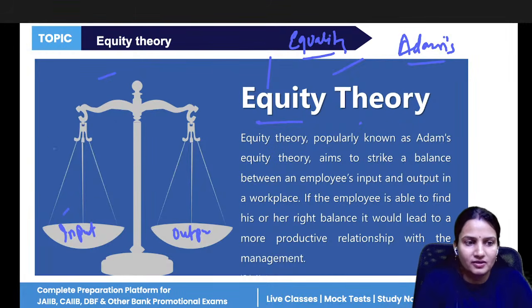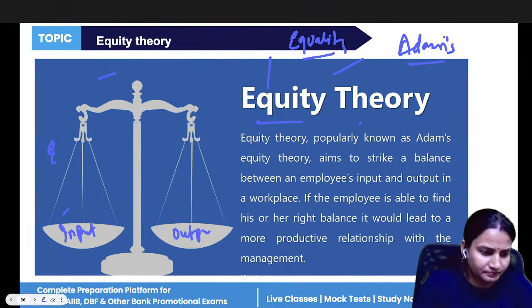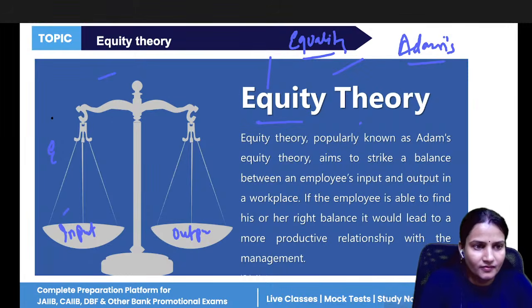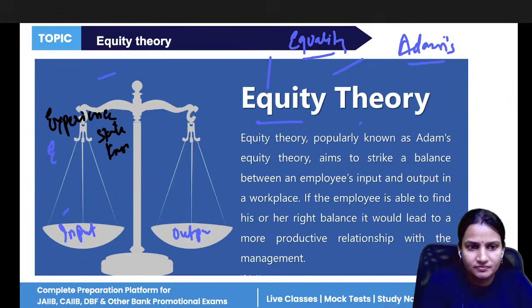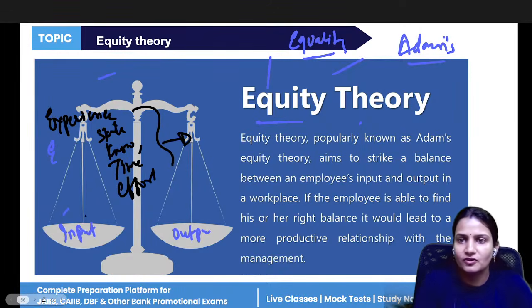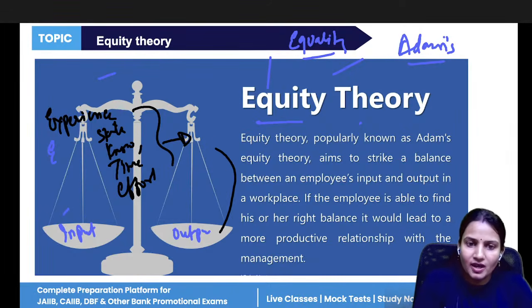Means what is the input? The experience, the skills, the knowledge, the time, the effort. So these you are giving into the company as your input. What output is the company giving you?